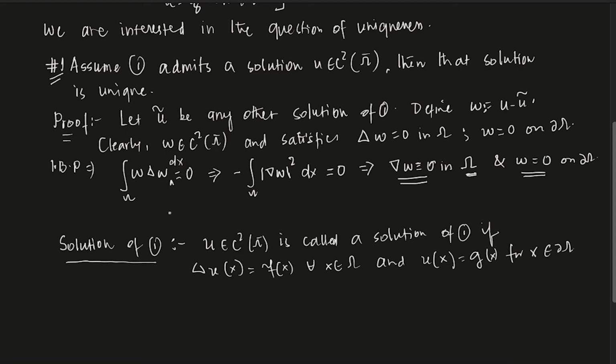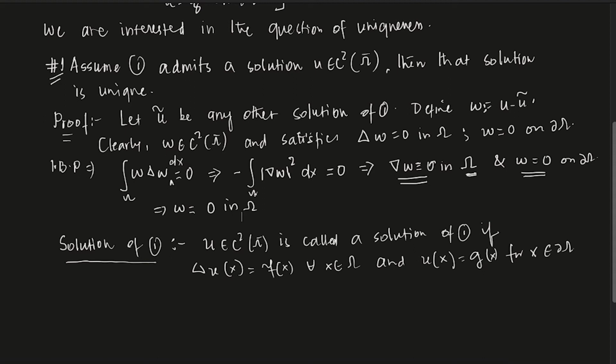That implies w is 0 in omega. See, if w is non-zero somewhere in omega, it's a constant. That constant has to be there up to the boundary, because the gradient of w is 0 in omega. If the gradient is 0, then the function has to be constant.